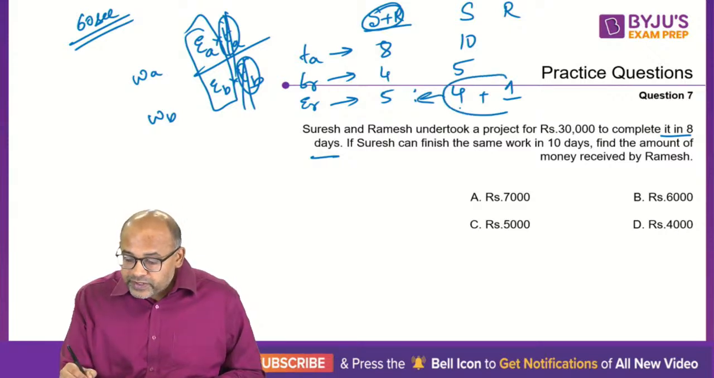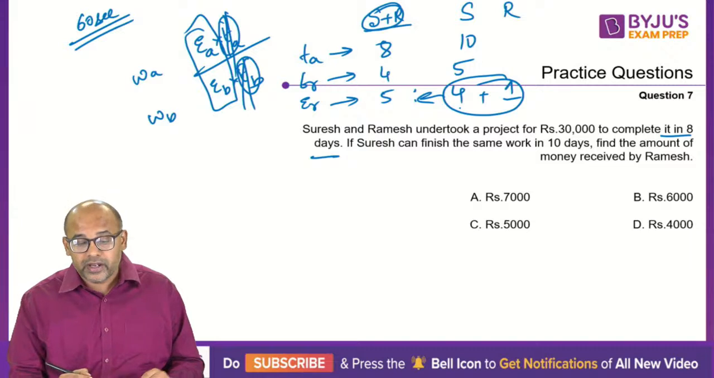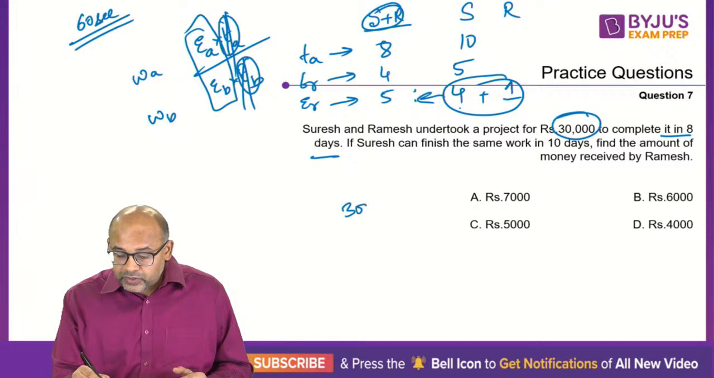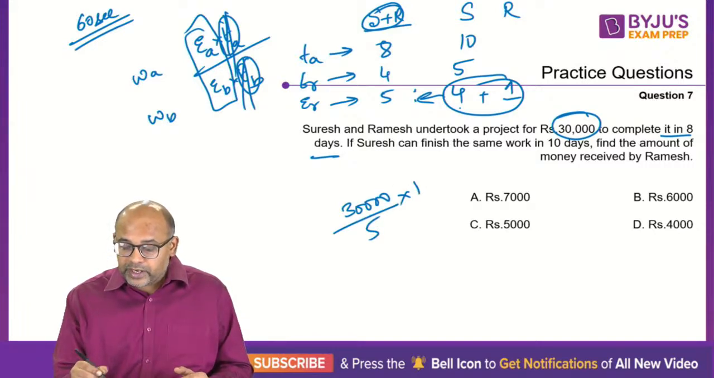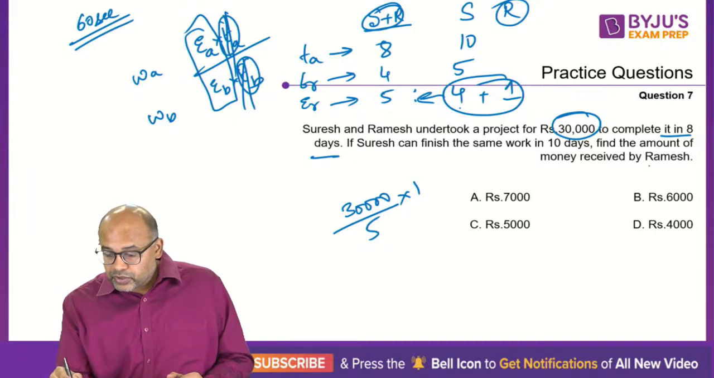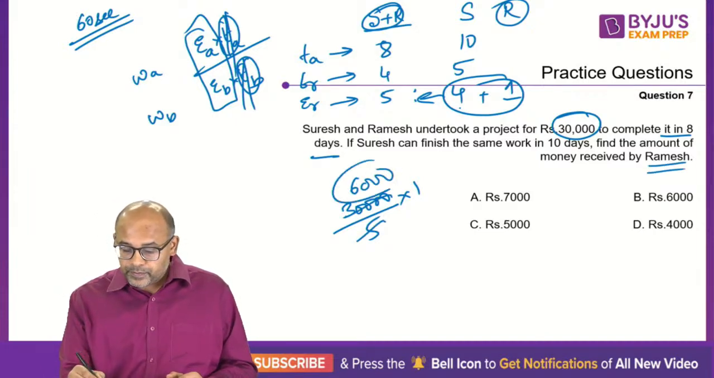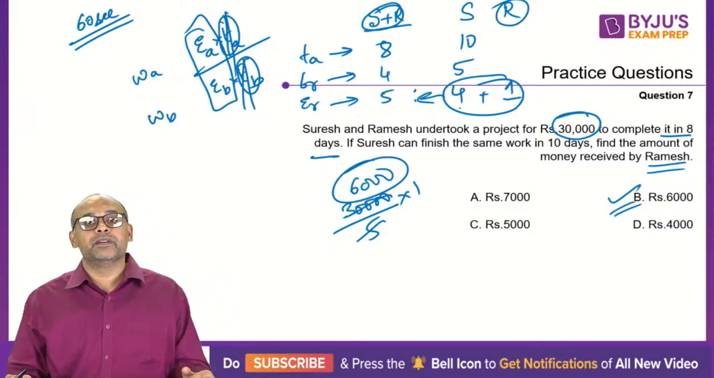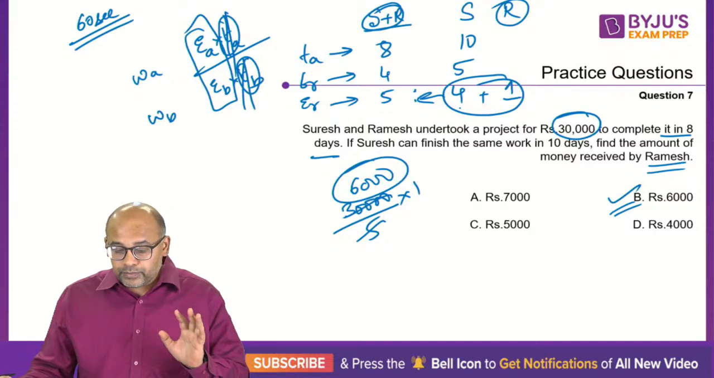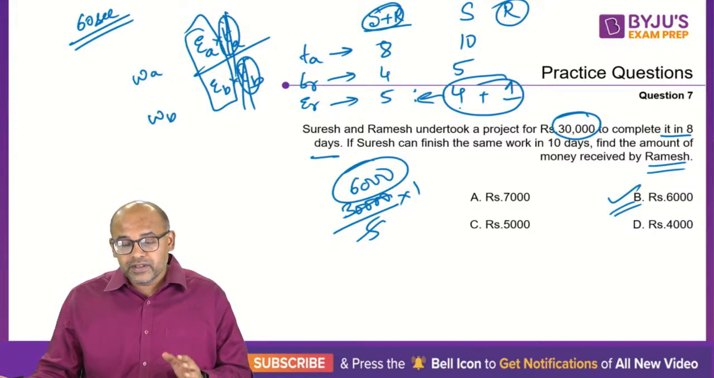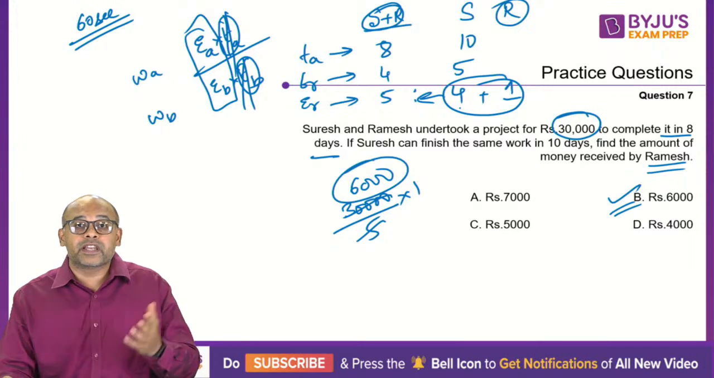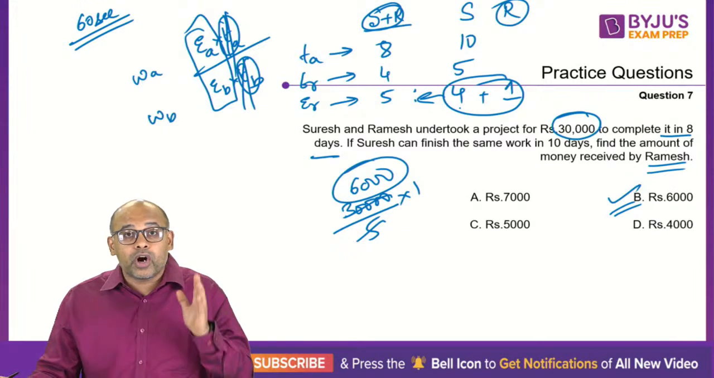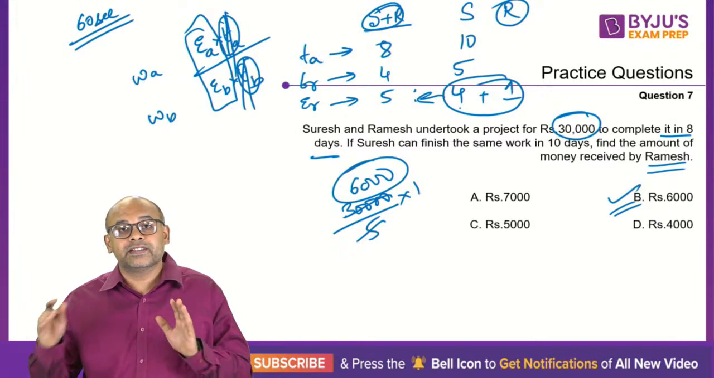So the ratio of efficiencies of Suresh and Ramesh is 4:1, which means this 30,000 should be divided in the ratio of 4:1. So 30,000 divided by 5 into 1 should be the amount of Ramesh. So Ramesh should get 6,000. That is your option B. Clear? Right, so please be careful about these kinds of questions. If the time is the same and everybody is working for the same quantity of time, then the ratio is the same as efficiency. Otherwise, always divide it in the ratio of the work done. That is the actual concept.